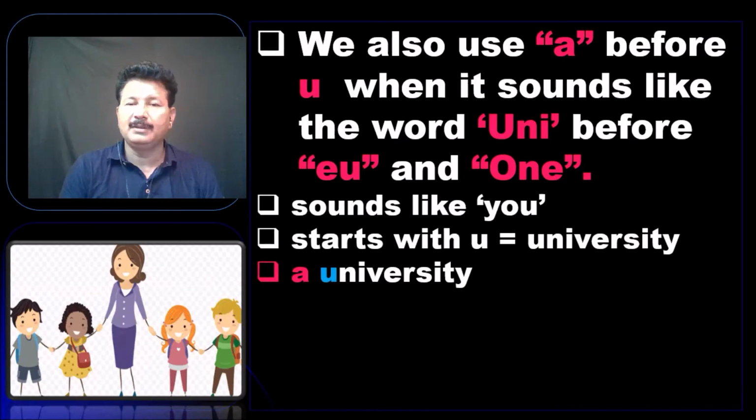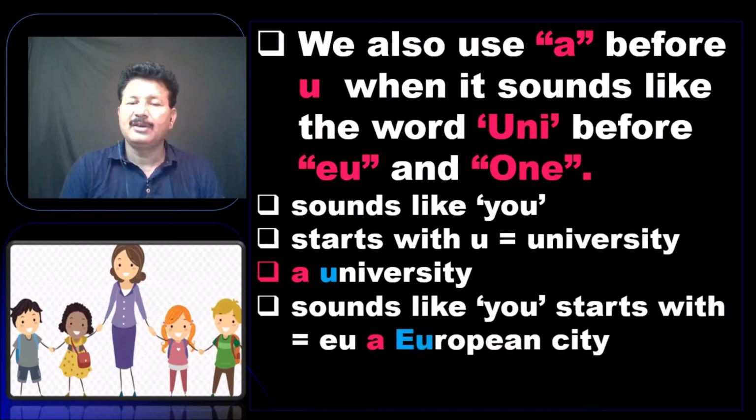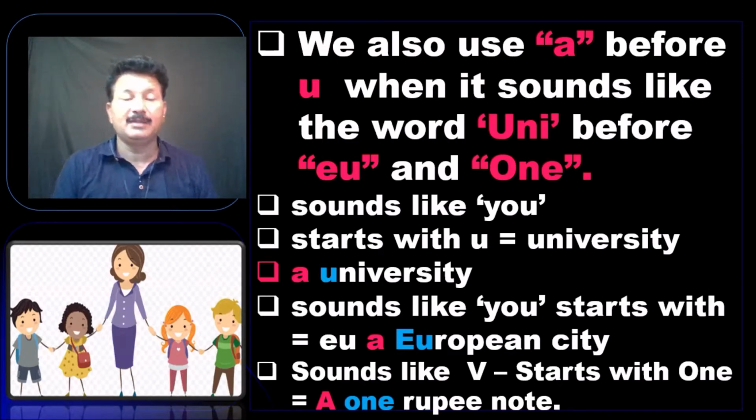For example, a university, and the next one, we use a European, not an European, because it begins with Y. And the next one is a 1 rupee note, not an 1 rupee note, or a one-eyed man, because it is pronounced like W. So we have to focus on the pronunciation rather than the vowels.